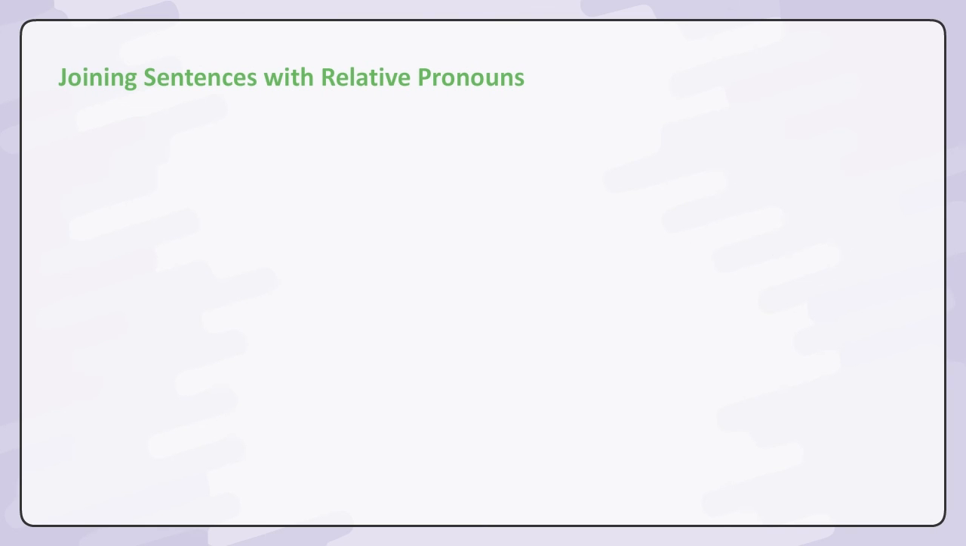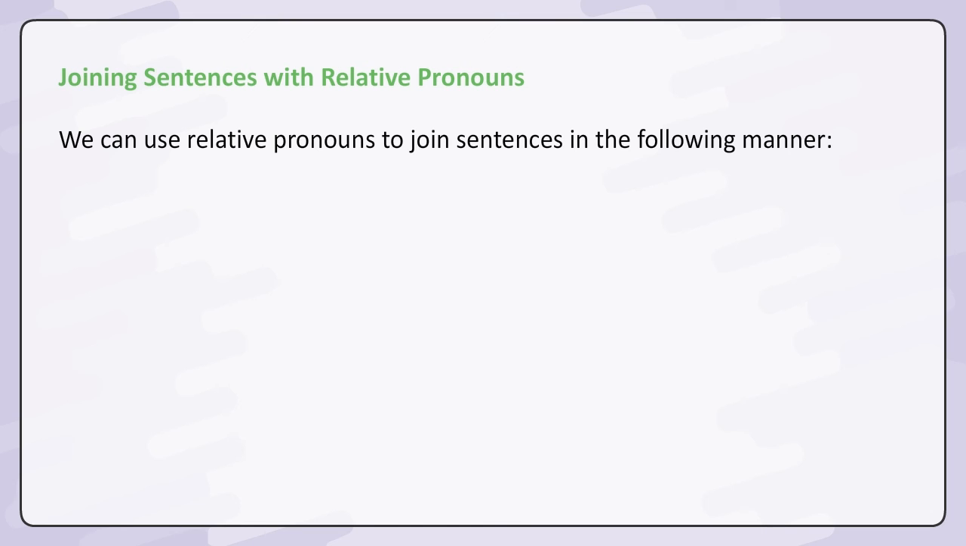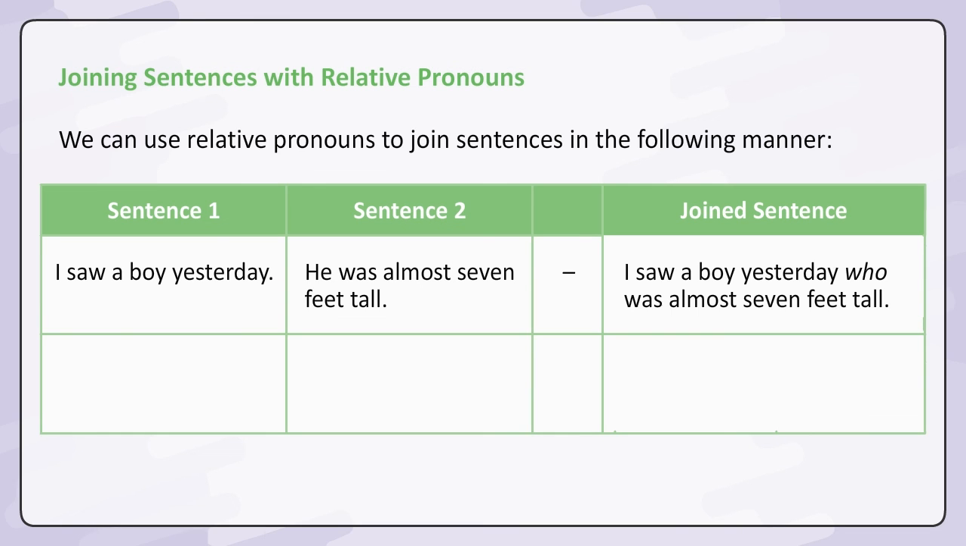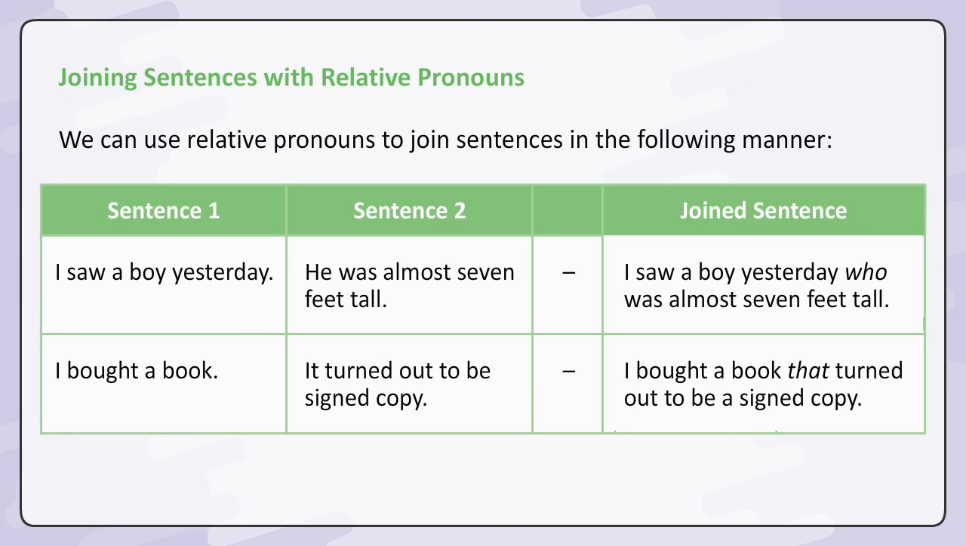Joining sentences with relative pronouns. We can use relative pronouns to join sentences in the following manner. Sentence 1: I saw a boy yesterday. Sentence 2: He was almost 7 feet tall. Joined sentence: I saw a boy yesterday who was almost 7 feet tall. Sentence 1: I bought a book. Sentence 2: It turned out to be a signed copy. Joined sentence: I bought a book that turned out to be a signed copy.